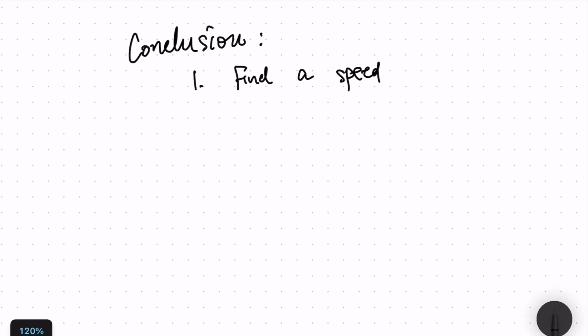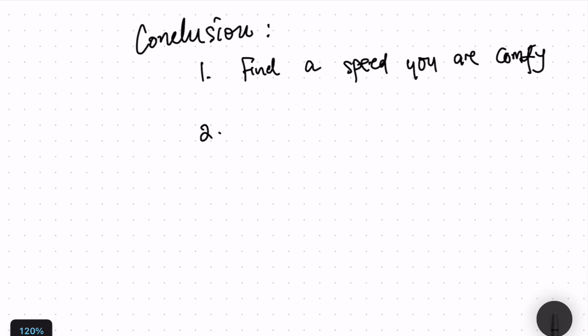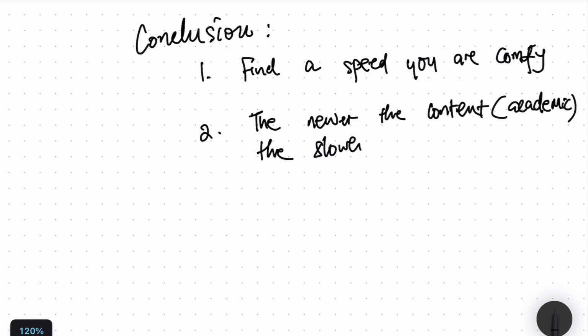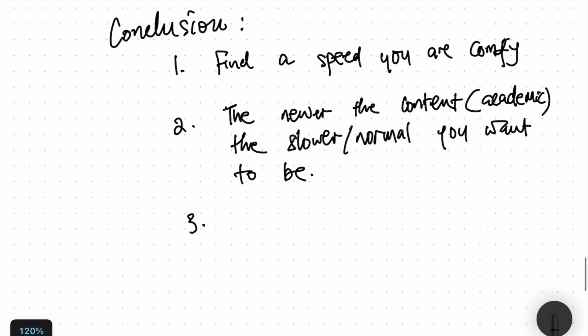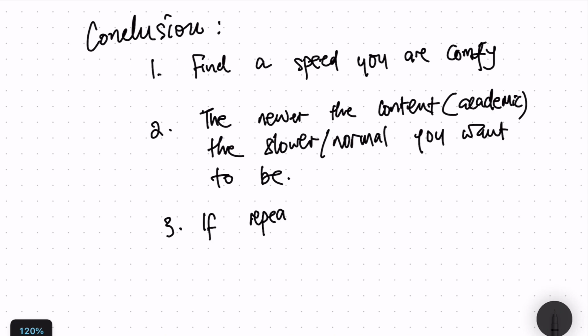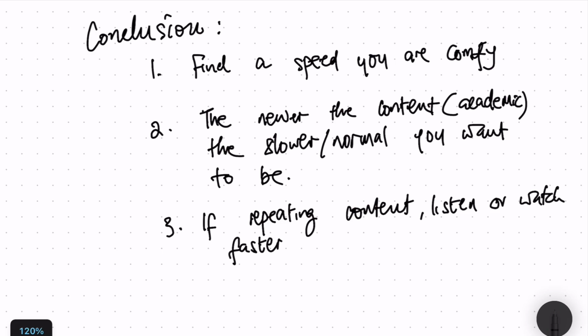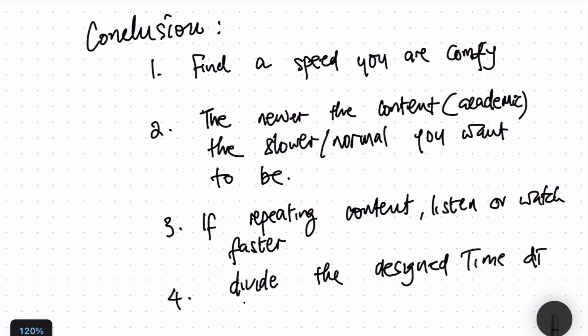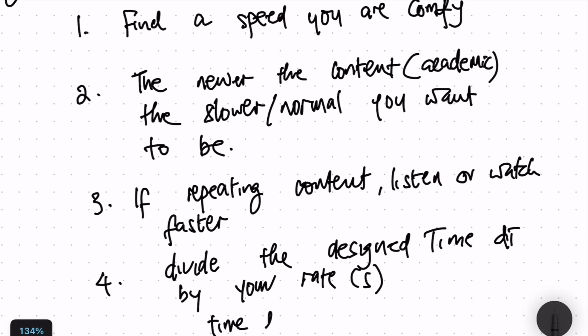So in conclusion, what have we learned? Well, find a speed at which you can watch material and that is comfortable for you. If the content is new to you, study it at a slower pace, at a normal pace. However, if you are going through that material again, especially academic material or even news, just listen to it or watch it at a faster pace. And to see how much time you're saving yourself, divide the design time by your rate. You'll find the amount of time that you are actually saving each time you watch.